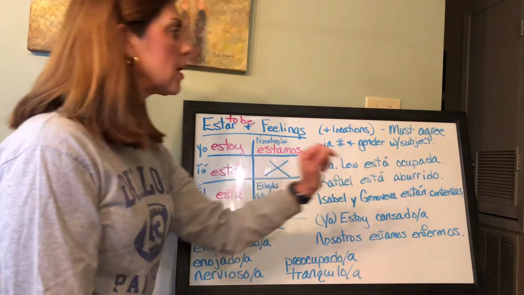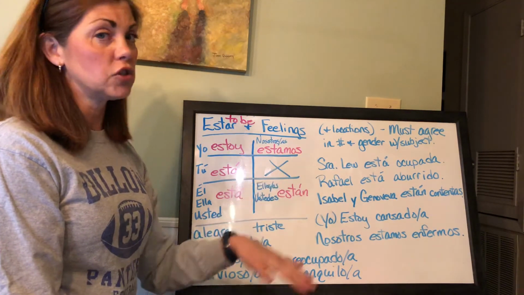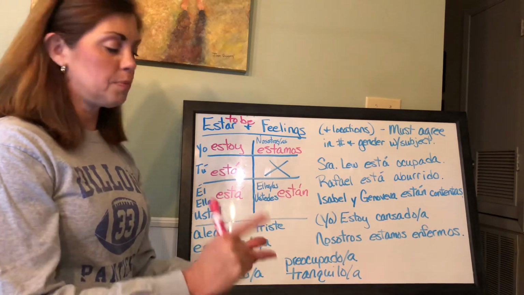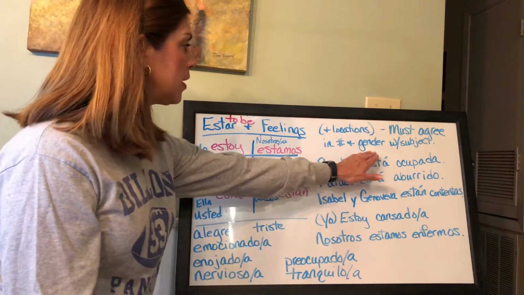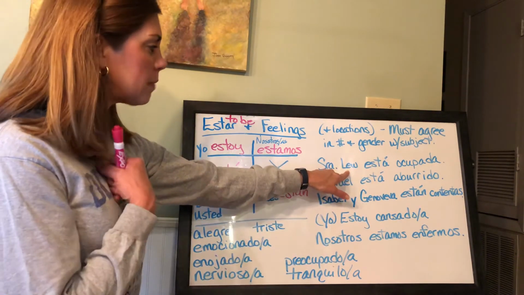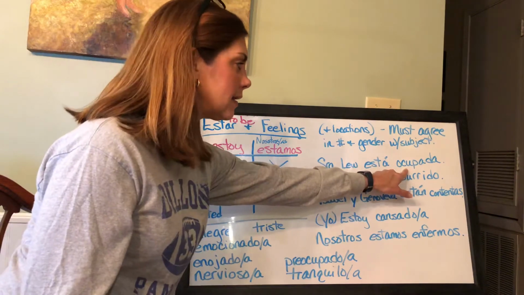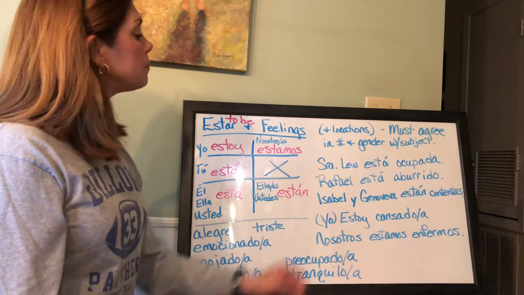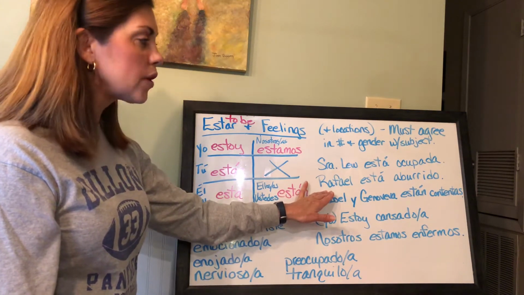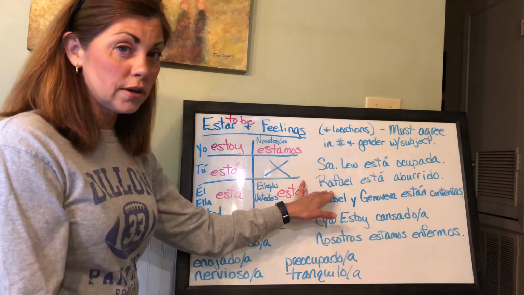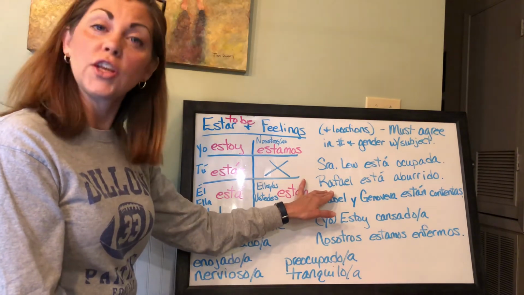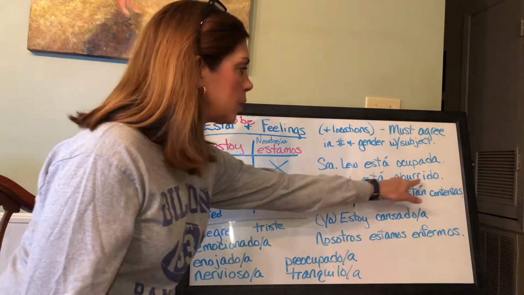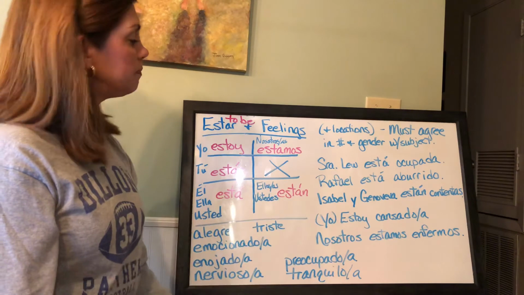So ocupada. Now remember, when you're using these adjectives, just like any adjective, you have to make it match whatever it's modifying in both gender and number. That's why I have this up here. So since I'm talking about a girl, myself, it's going to be ocupada and not ocupado. Now if there was more than one, we would add an S on the end. Rafael está aburrido. Aburrido means bored. I bet there have been times, Rafael, that you are bored at home. So, Rafael está aburrido. We keep it masculine because Rafael is masculine.